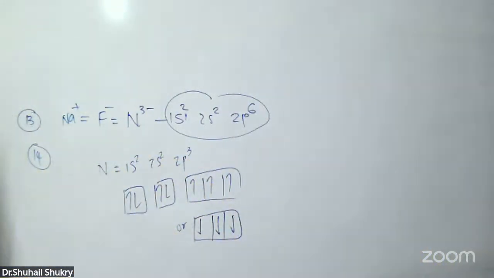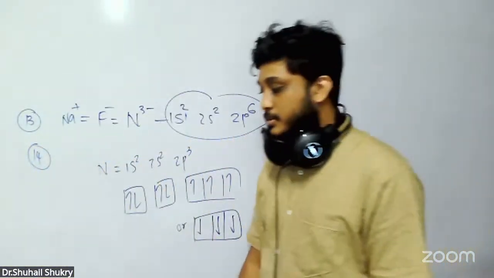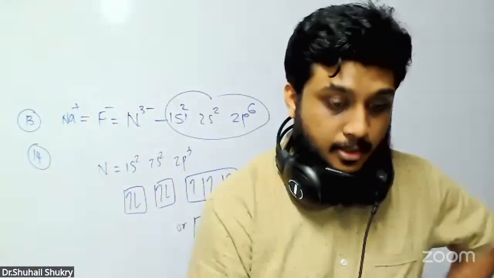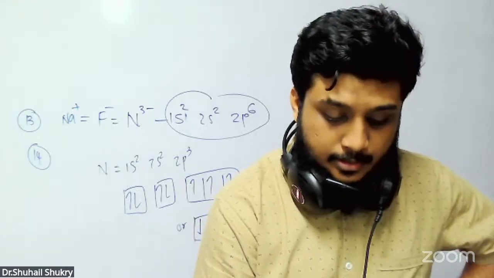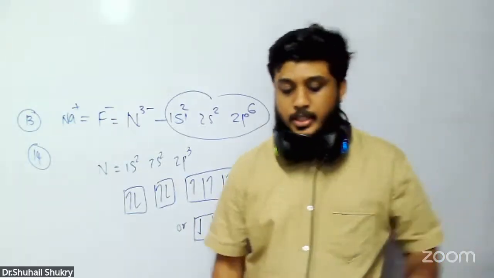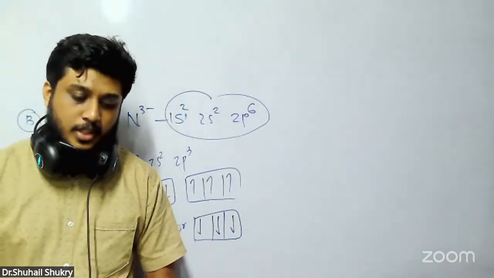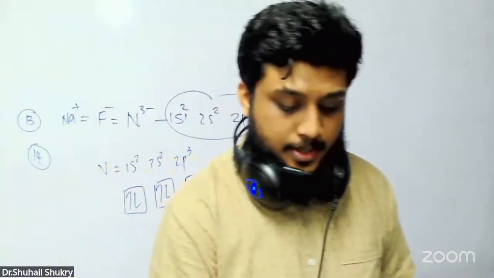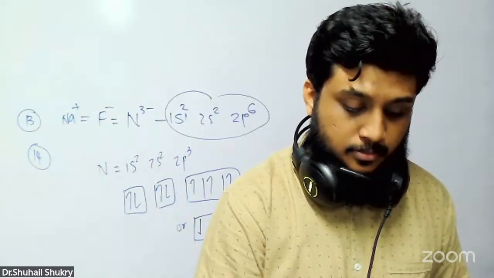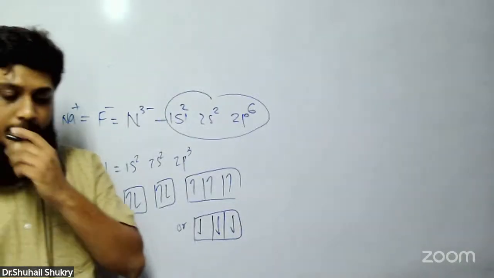You can write: when electrons are filled singly in an orbital, the rotation will be clockwise or anti-clockwise.